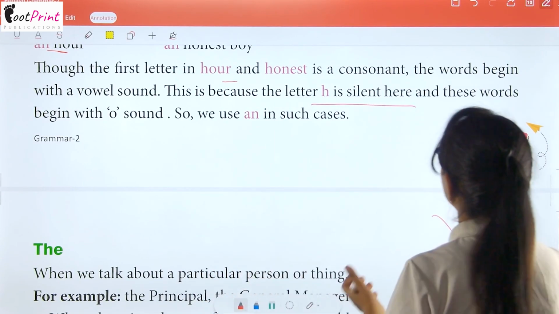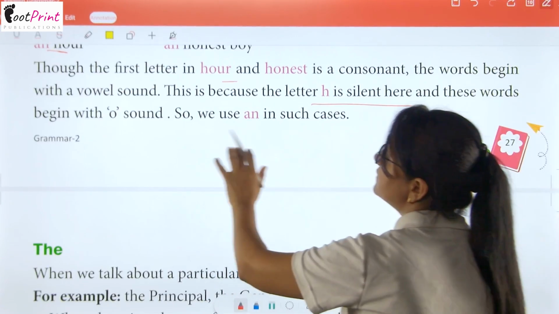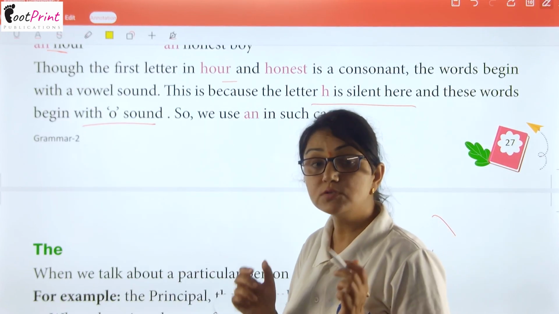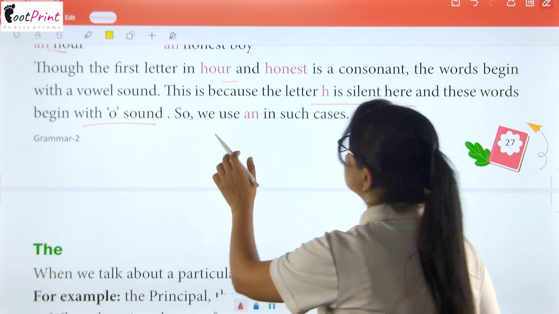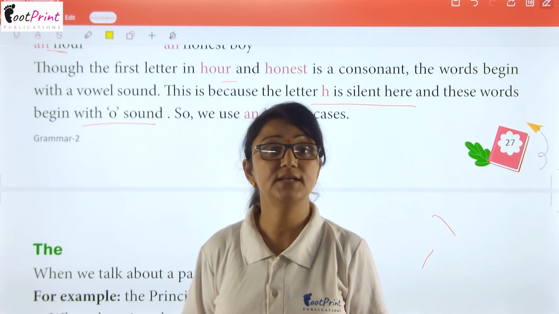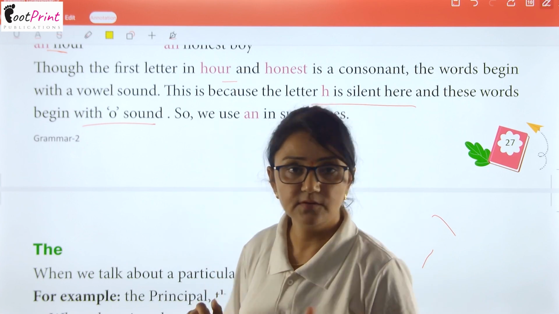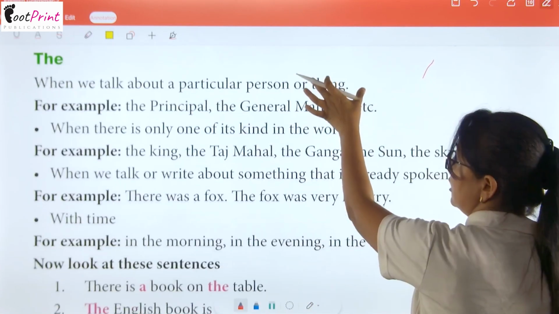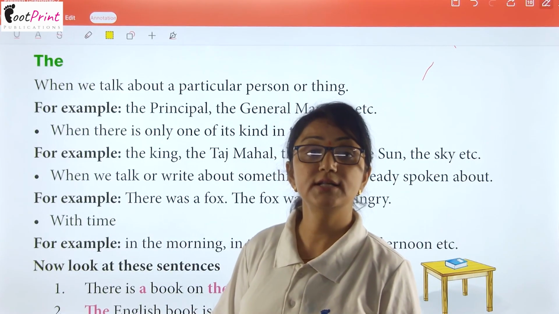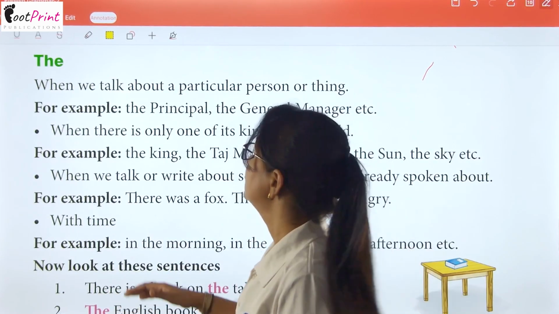Okay. Next, these words begin with O. ये हमें कौन सा sound दे रहे हैं? O sound दे रहे हैं. Okay. So we use an in such cases. तो हम यहाँ पे क्या use कर रहे हैं? An use कर रहे हैं. Okay. Now we are moving towards the topic the. अब हम कहाँ move करने के लिए जा रहे हैं? The की तरफ.